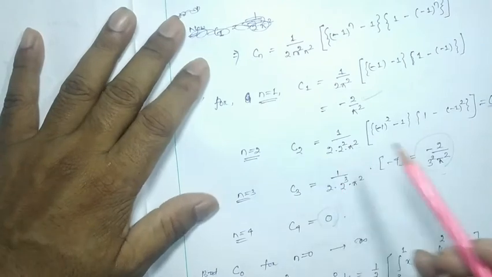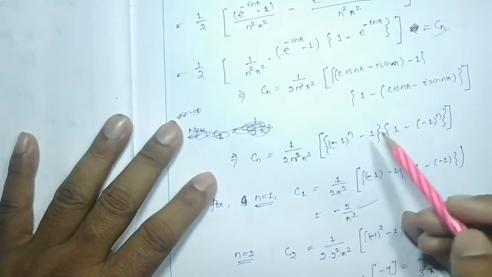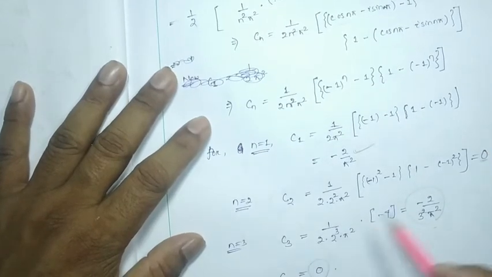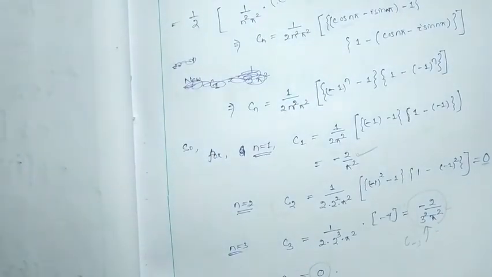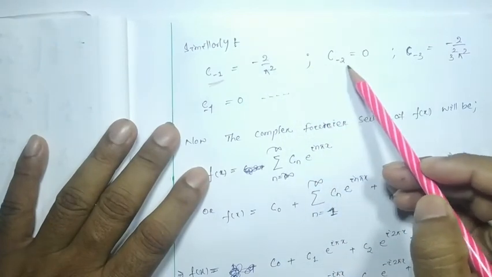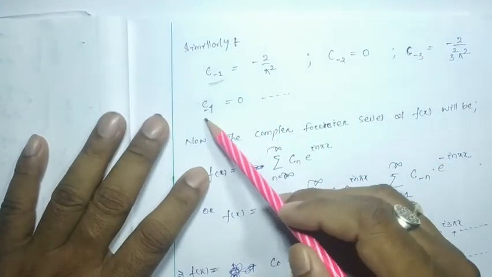Okay, no problem. So if we take n as 2 and minus 2, for c2 and c minus 2 you get 0, and c3 you get minus 2 by 3 square pi square. Also c minus 3 you are going to get the same value. You can check on your rough work. So hence c1 and c minus 1 equal minus 2 by pi square, c2 and c minus 2 are 0, c3 and c minus 3 are minus 2 by 3 square pi square, and c4 and c minus 4 are equal to 0.